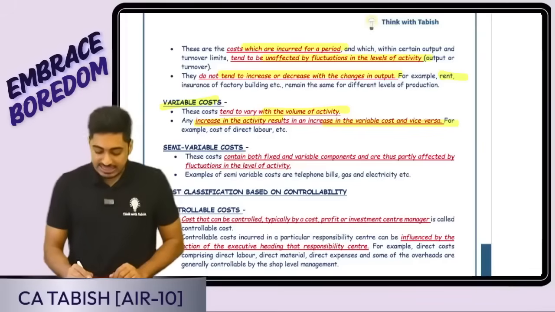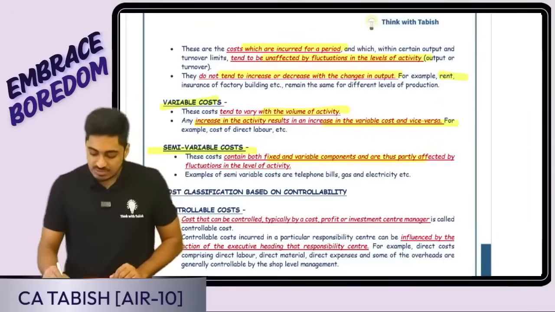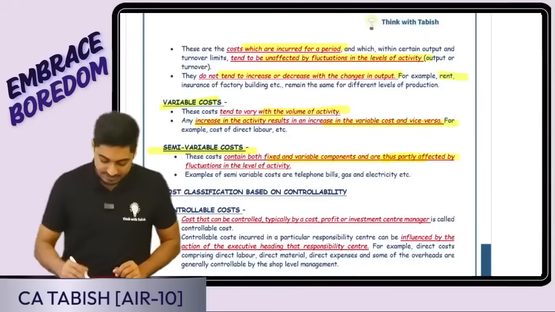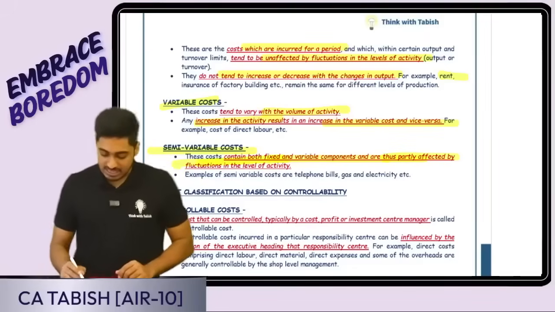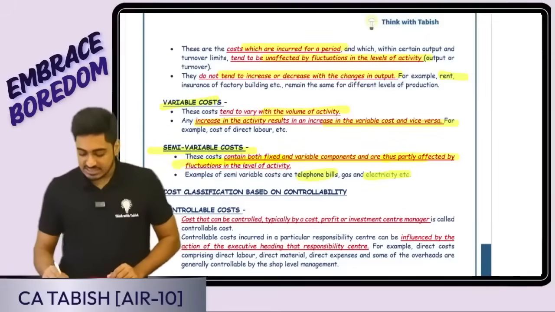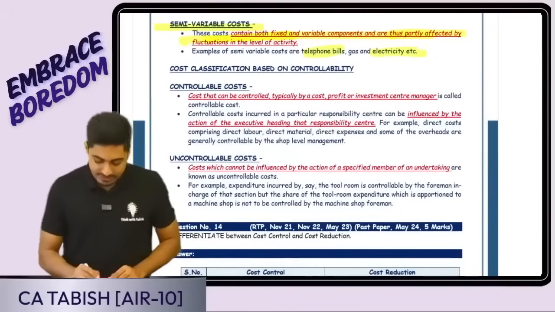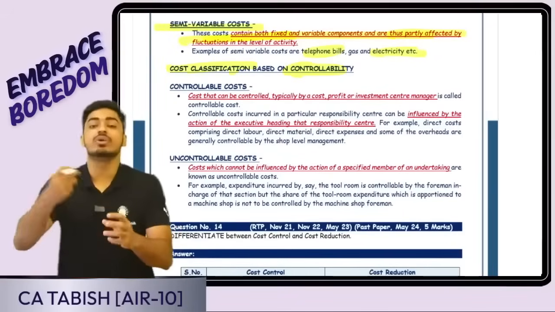Semi-variable cost, they contain features of both variable as well as fixed cost. They are partly affected by change in the level of the activity. Okay, example can be telephone bill, electricity bill, etc. Is this clear, everyone? Cost classification based on controllability.